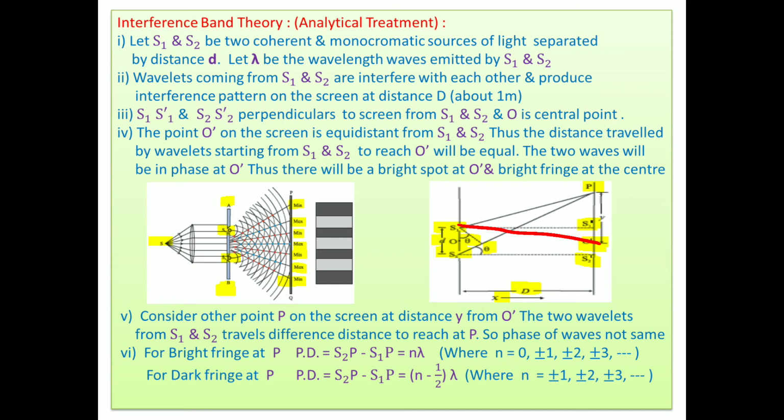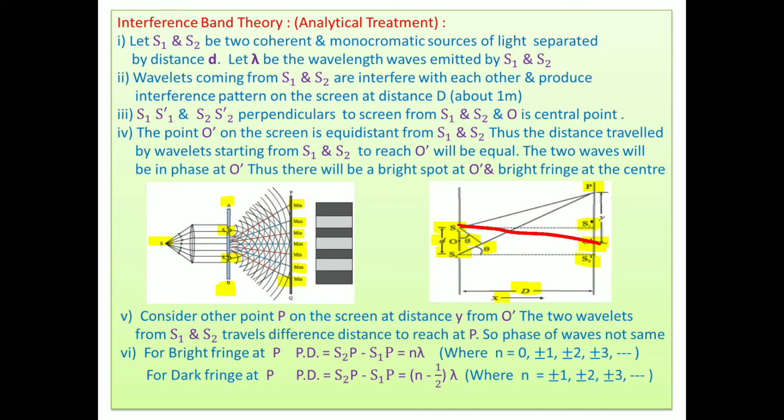The point O dash on the screen is equidistant from S1 and S2. Thus, the distance traveled by the wavelets starting from S1 and S2 to reach O dash will be equal, because the wave coming from S1 to O dash and the wave coming from S2 to O dash are in the same state of vibration. Why?